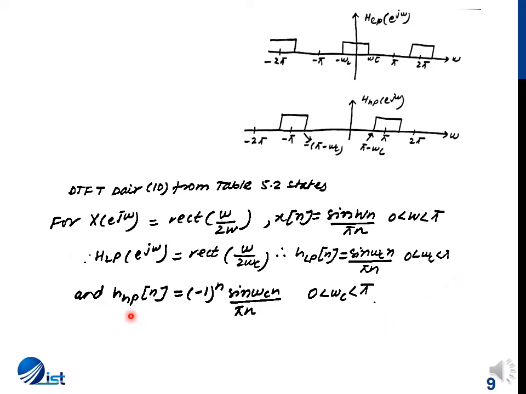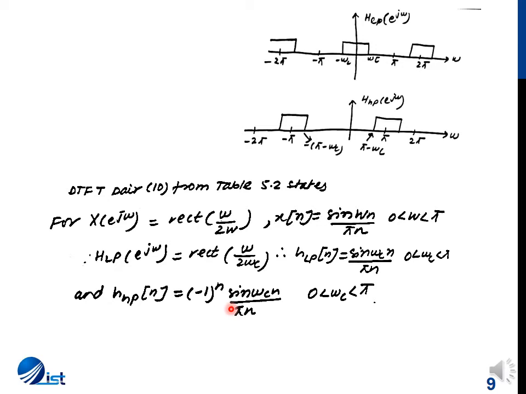Therefore, the high pass filter response h_hp[n] is (-1)^n times sin(omega c n) by pi n, provided the cutoff frequency is between 0 and pi radians. Now, if we substitute values of cutoff frequency and we vary n, we'll get values for the high pass filter.